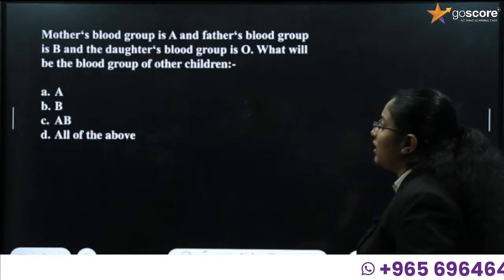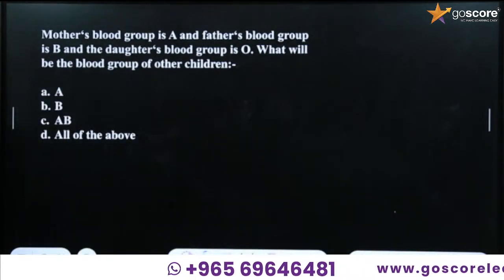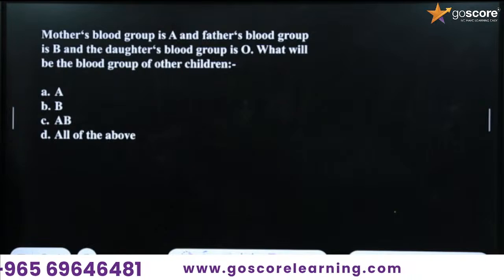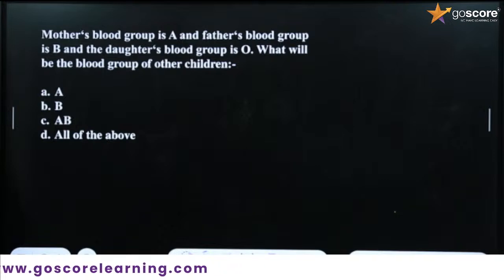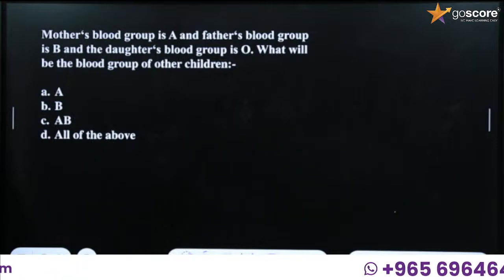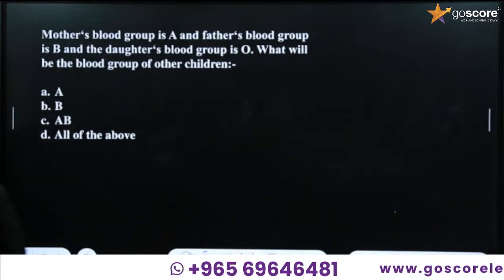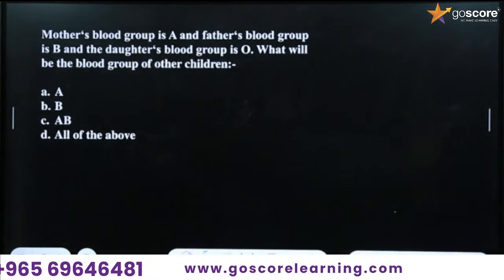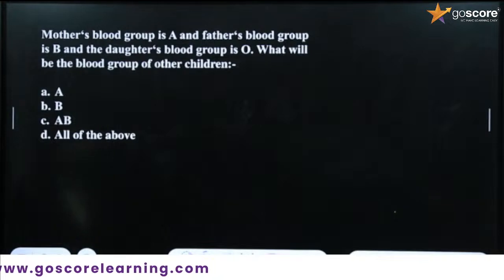What is the next question? Read the question, please. What is the question given here? Mother's blood group is A and father's blood group is B and the daughter's blood group is O. What will be the blood group of other children?